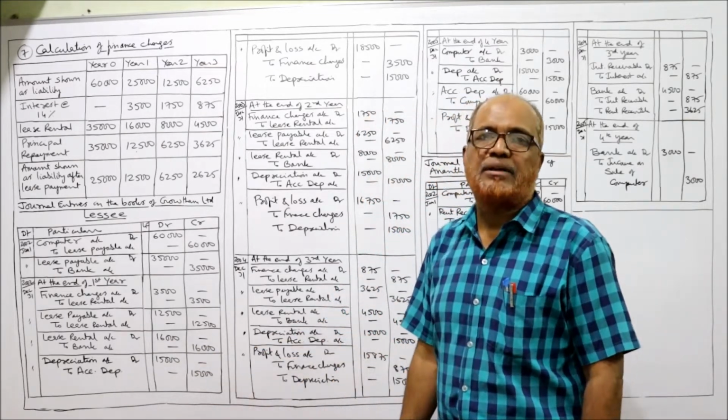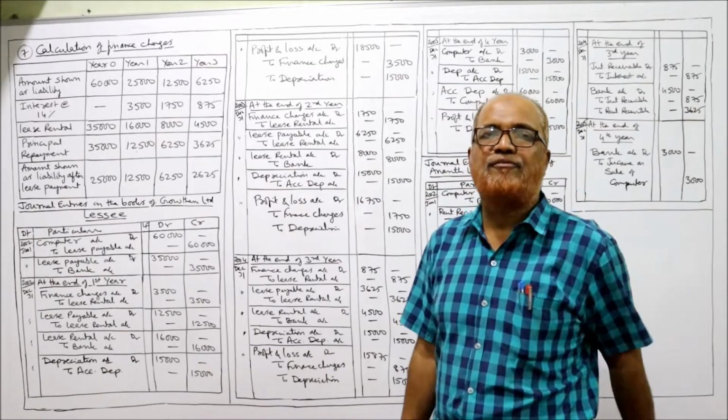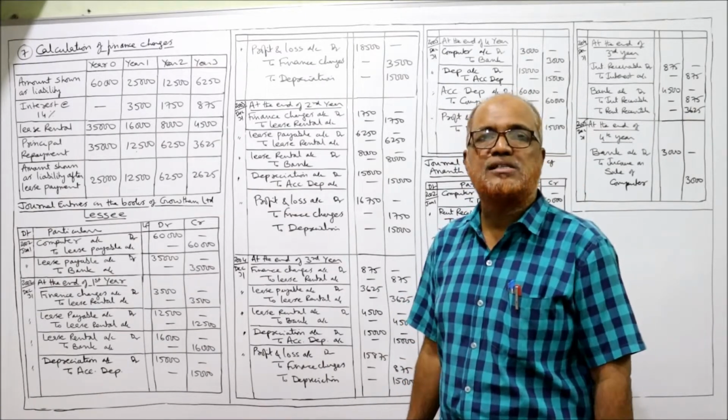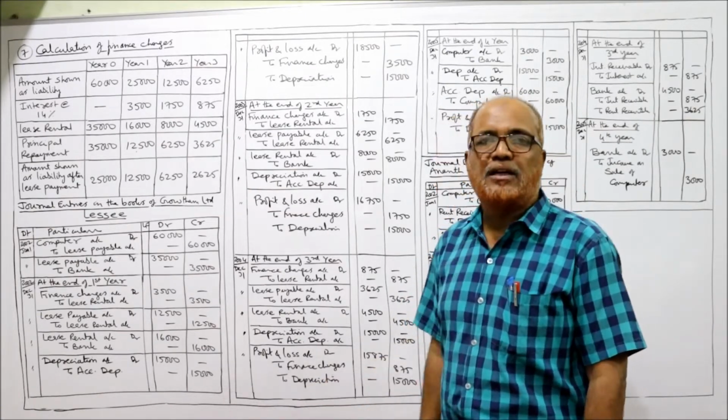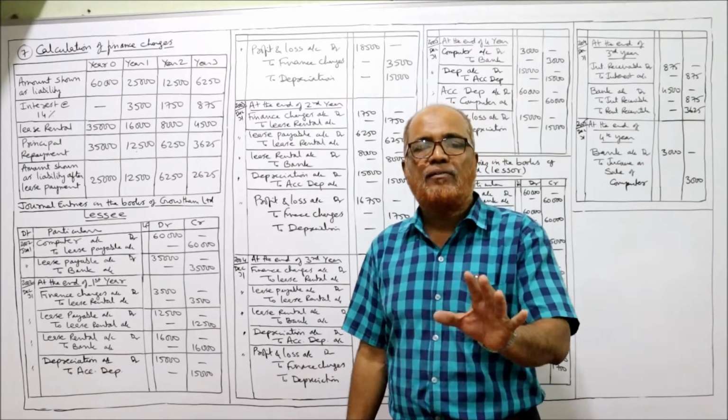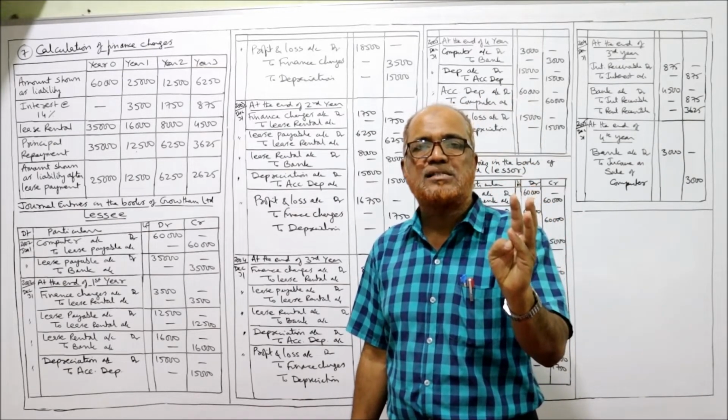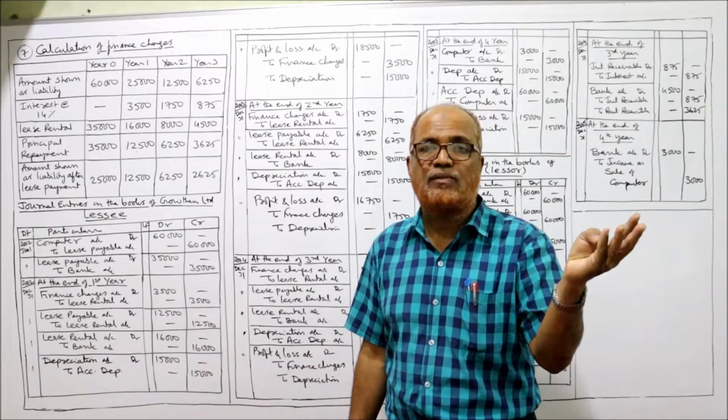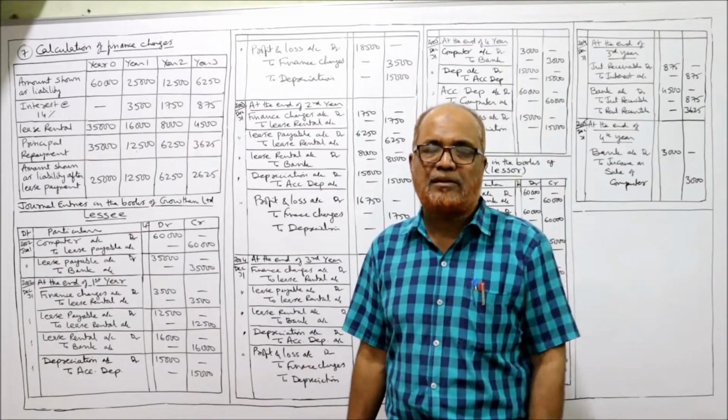It is given straight line method. 60,000 divided by 4, 15,000 is the annual depreciation, being the depreciation provided. We are not given any insurance and maintenance expenses. In the previous problem it was given. Here no insurance, no maintenance.